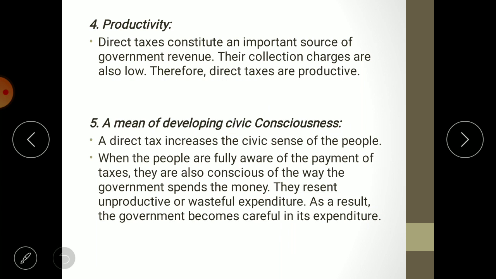So, what is civic consciousness? When you are paying the tax, in case of direct tax, the taxpayer knows that he is paying the tax because the tax bearer is the taxpayer. So, in direct tax, say for example, a person's tax liability is 1 lakh of rupees, and as a tax he is paying 1 lakh of rupees to the government.